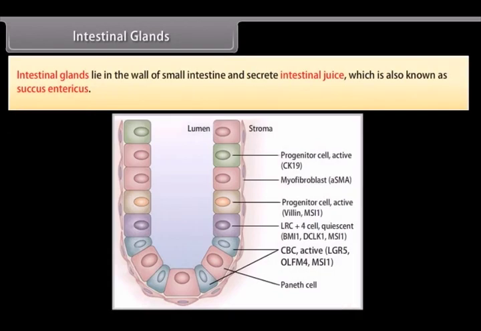Intestinal glands. Intestinal glands lie in the wall of the small intestine and secrete intestinal juice, which is also known as succus entericus.